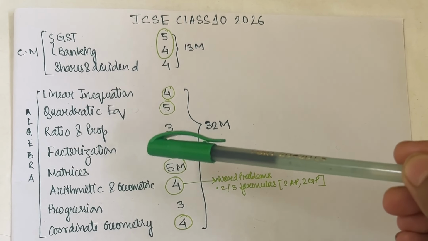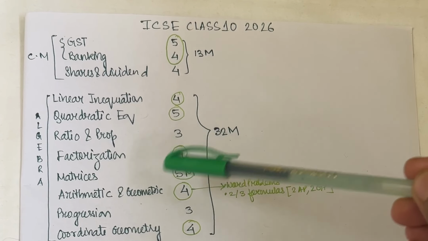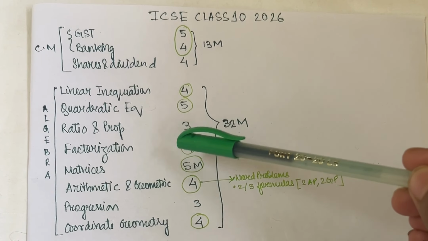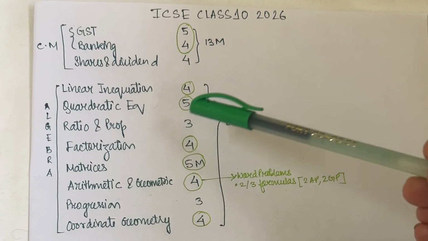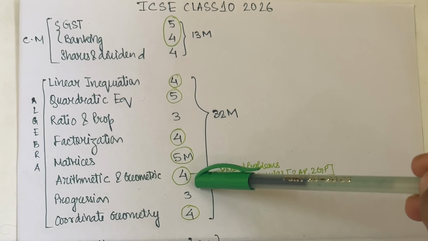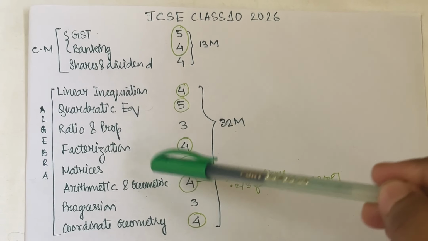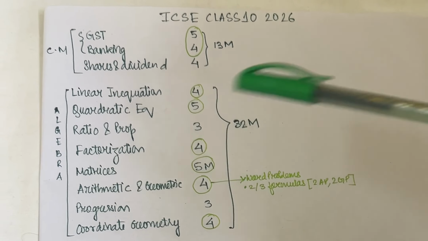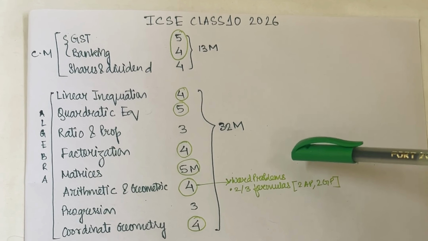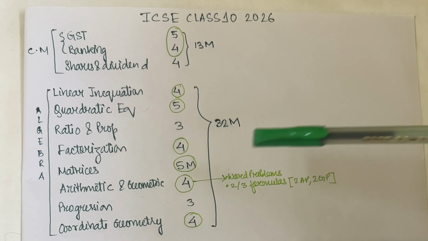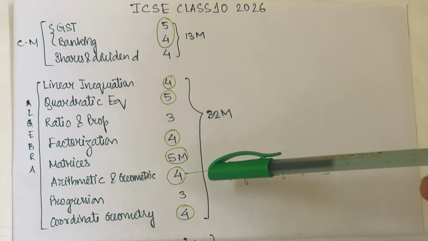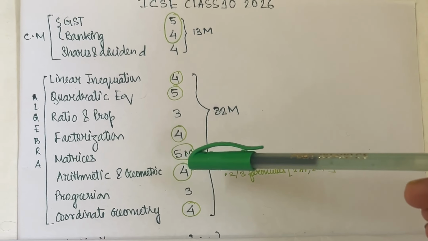Then factorization and matrices, these are important chapters, so you have to do them, and they are easy also, so you can grasp them. Arithmetic and geometric progression contains 4 marks. I have seen students face certain difficulties with it, but there are word problems you need to focus on, and 2 to 3 formulas, like 2 AP formulas and 2 GP formulas. If you know them, you will be able to score.